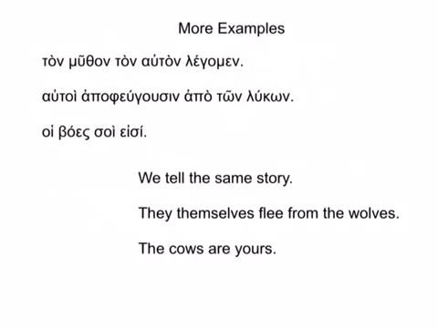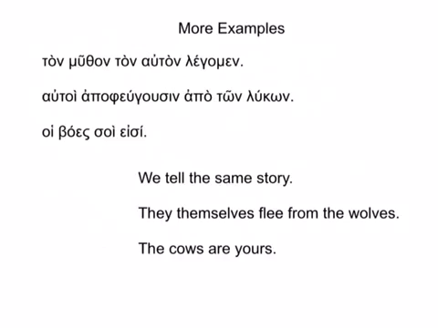Our second sentence is autoi apopheugousin apo ton lukon, and here we have autoi in the predicate position. It is not preceded by an article. So this is going to mean they themselves flee from the wolves.